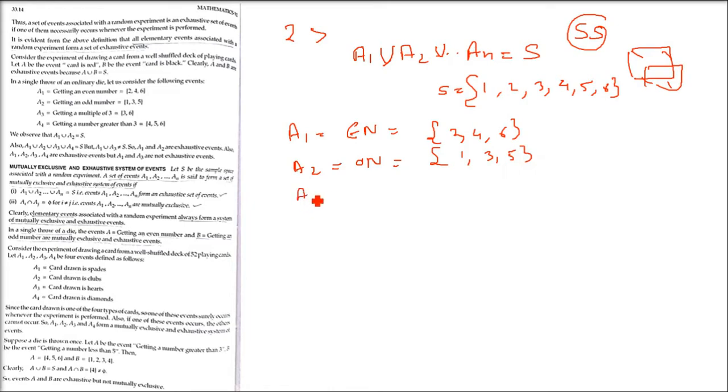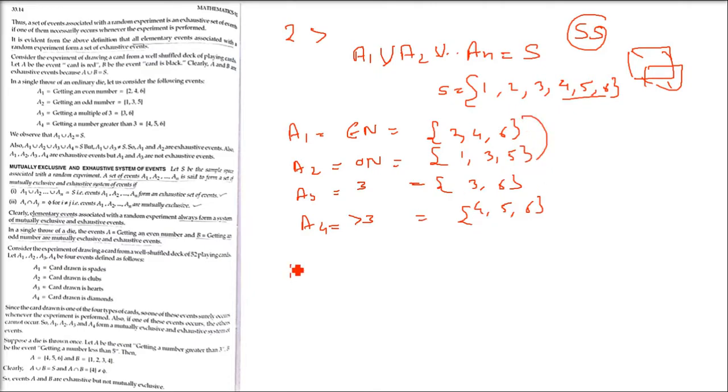A3 is getting a multiple of 3. So the multiples of 3 are 3 and 6. Now one more event I am adding, which is getting a number which is greater than 3. So what are the numbers greater than 3? 4, 5, 6.